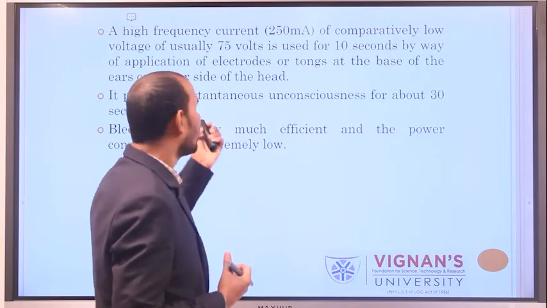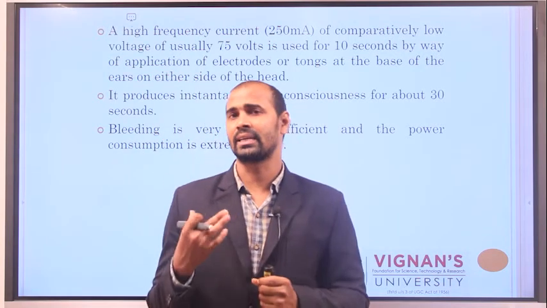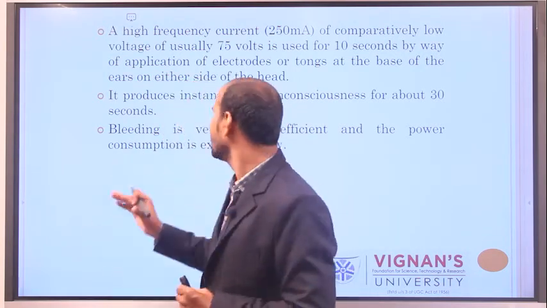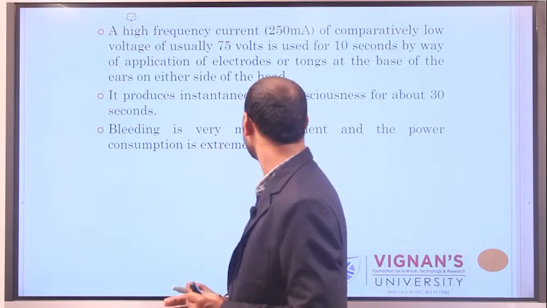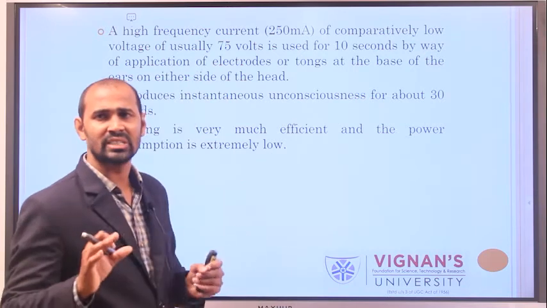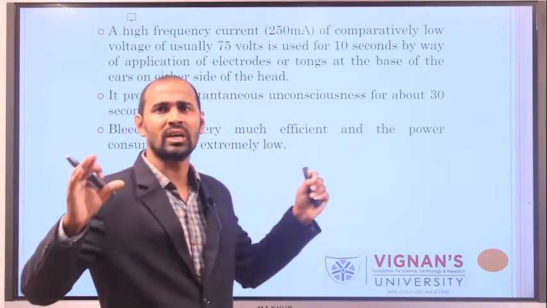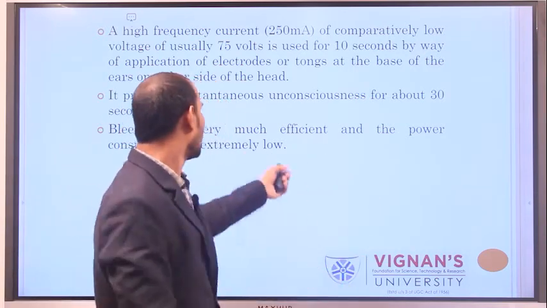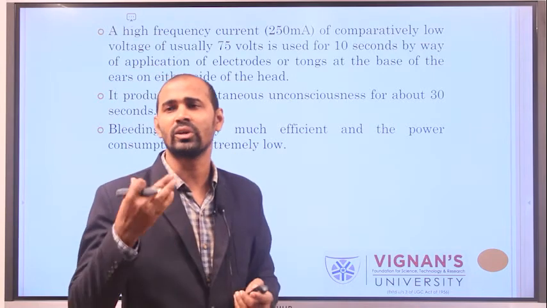When you use the electrical stunning technique, the bleeding is very efficient, and the power consumption is extremely low.